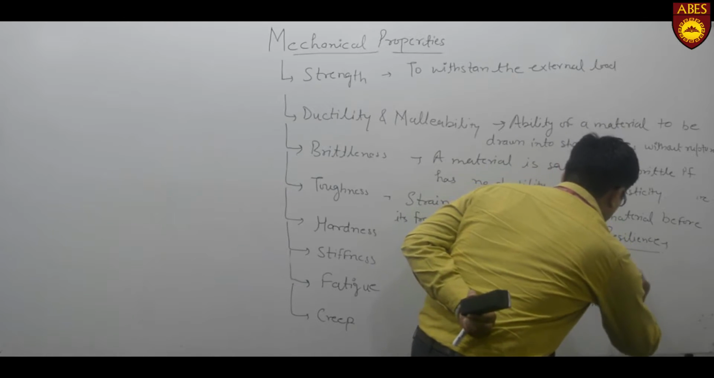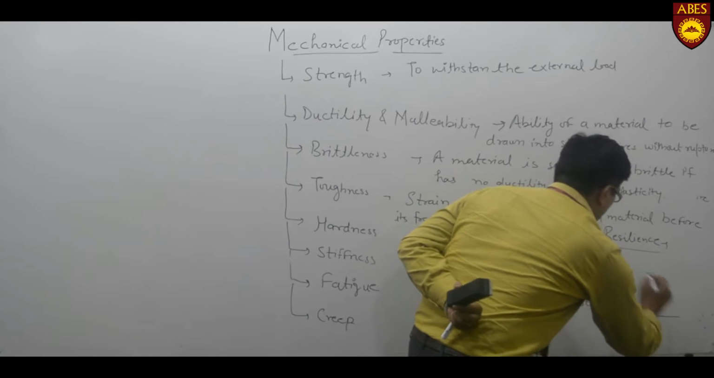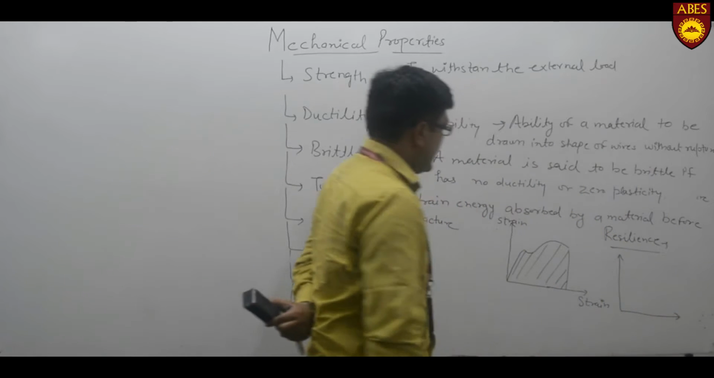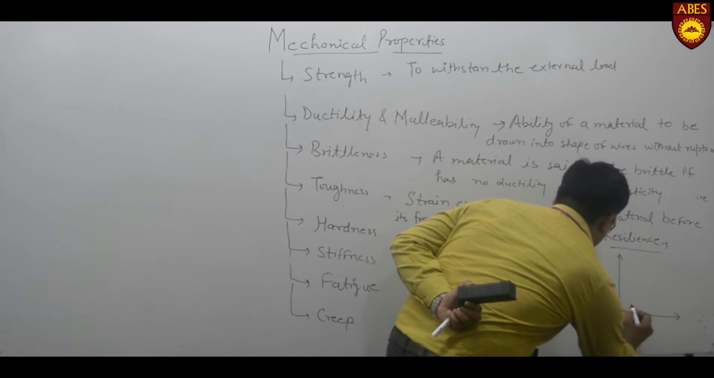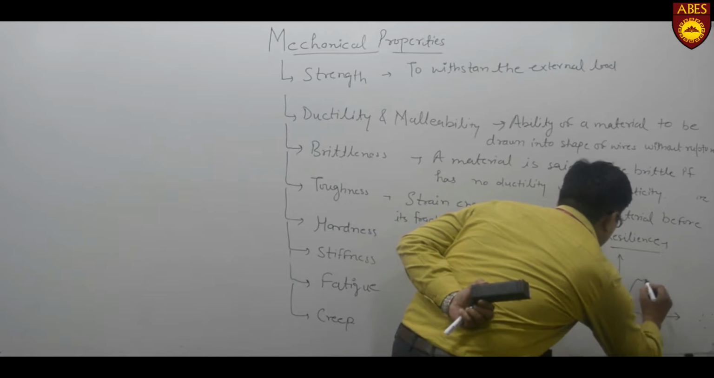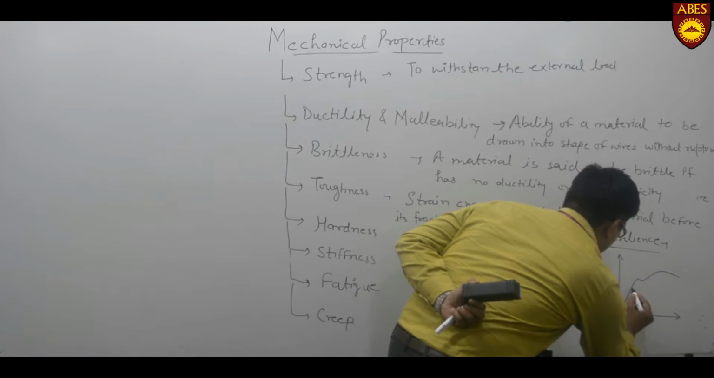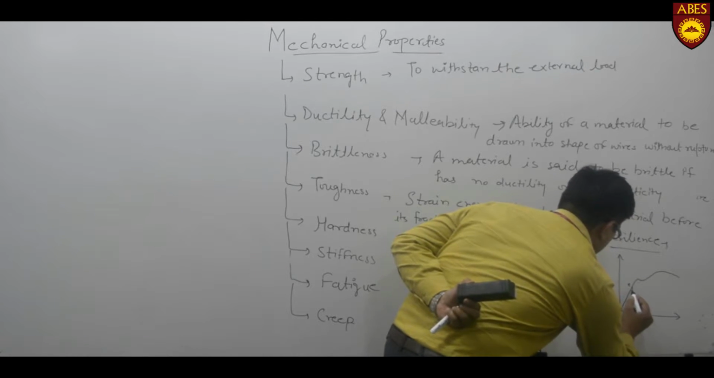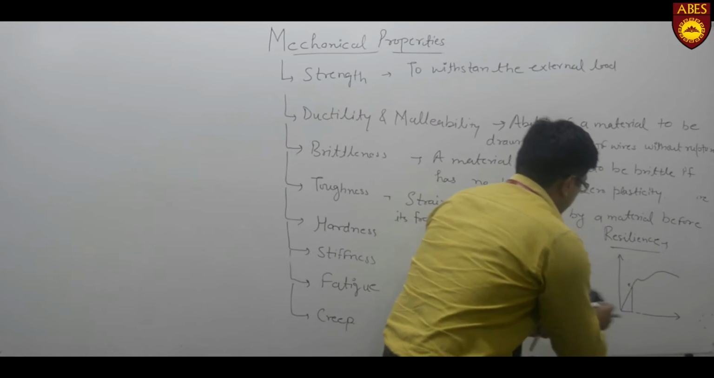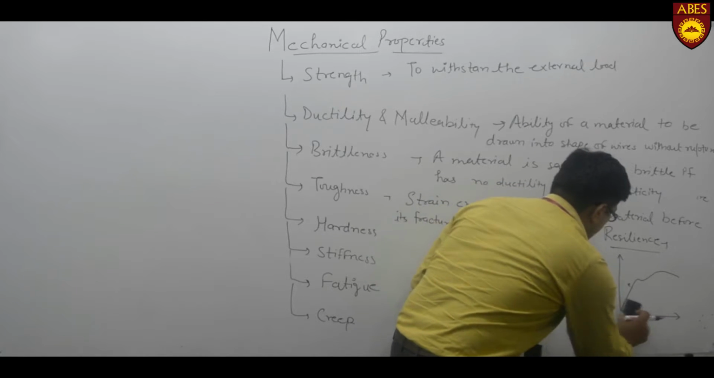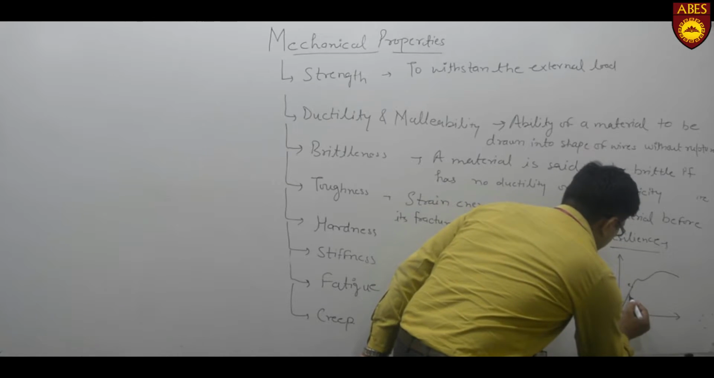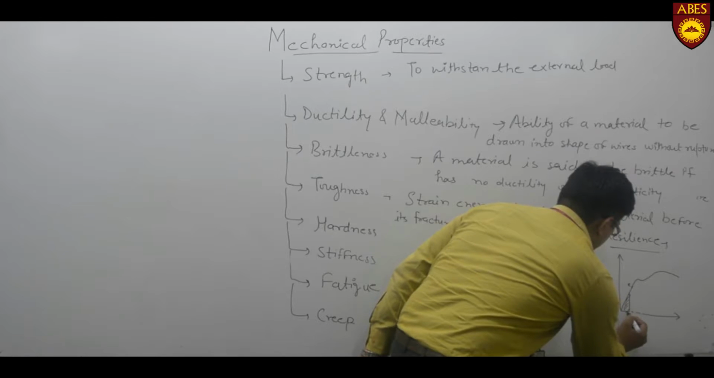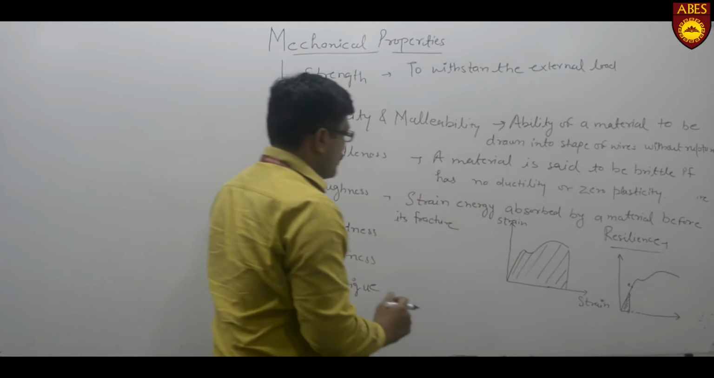The energy absorbed by the material within the elastic limit is known as resilience. If this is the elastic limit, then the energy absorbed by the material within this elastic limit is known as resilience. Now, what is proof resilience?